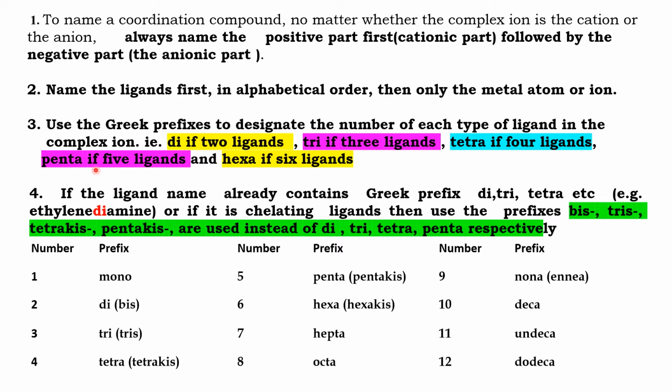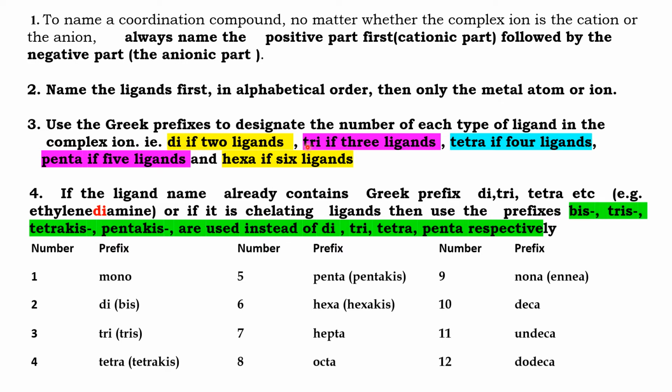Now, while naming the ligand, we have to think about the number of ligands. If there are two ligands present, we have to use the term di as a prefix before the name of the ligand. For example, if the coordination compound contains two cyanide ions, I have to name the ligand with the prefix di, dicyano. If it contains two chloride ions, dichloro.